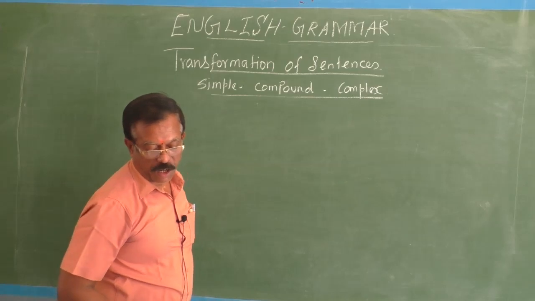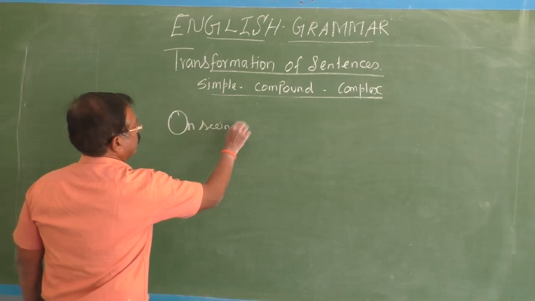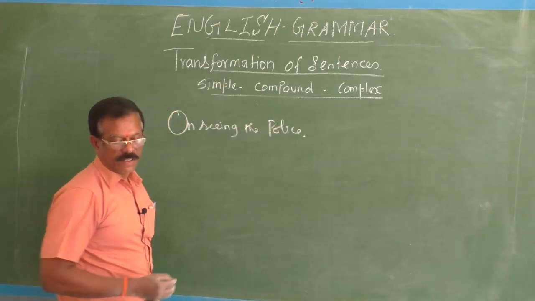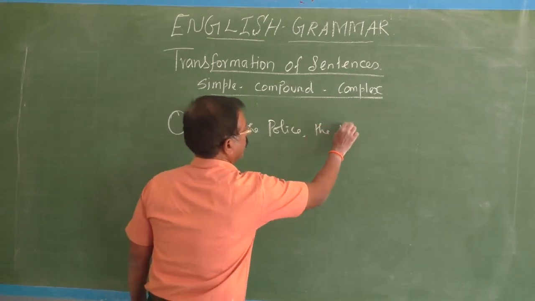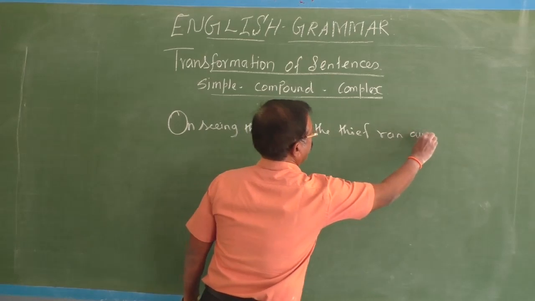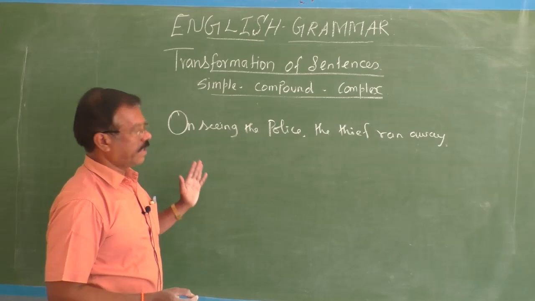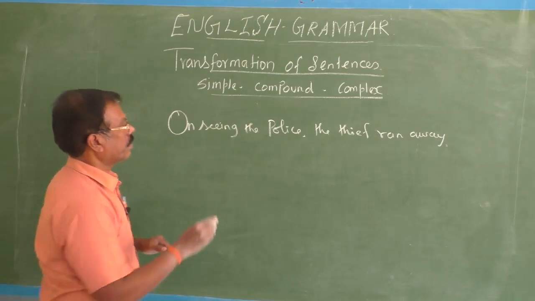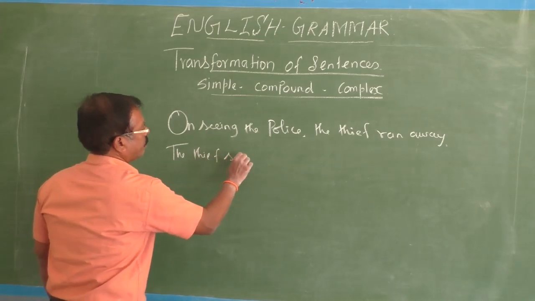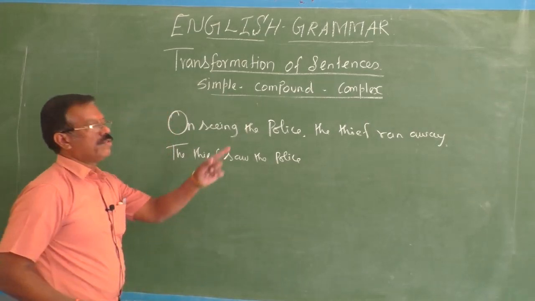Okay, fine. On seeing the police, the thief ran away. So here the thief saw the police, because there we used past form.